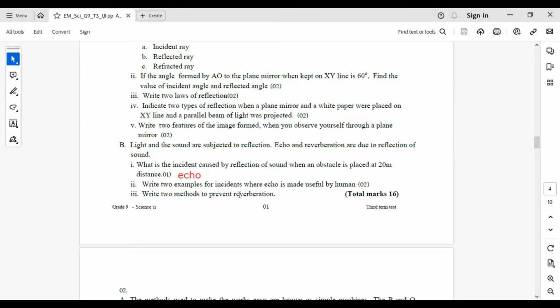Write two examples for incidents where echo is made useful by humans. You have to write to find the depth of the ocean. And another one is in ultrasound scanning.